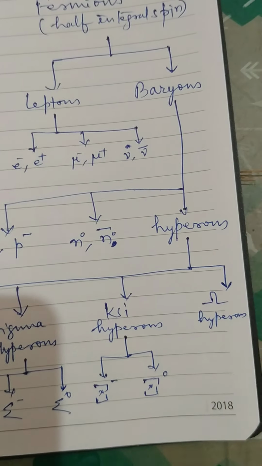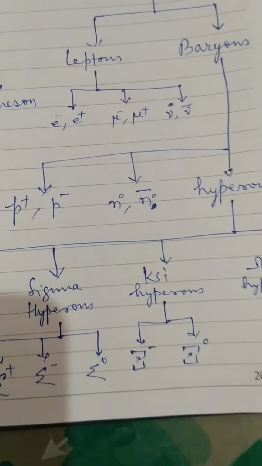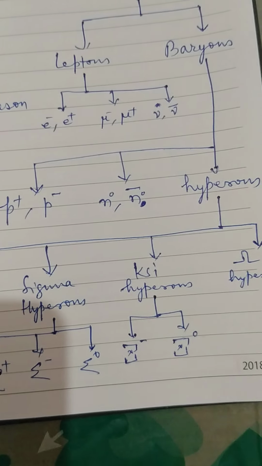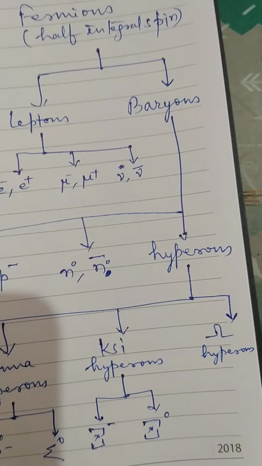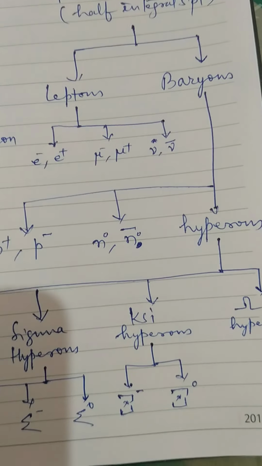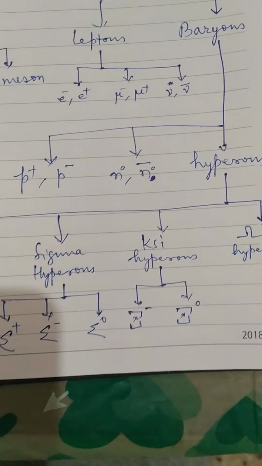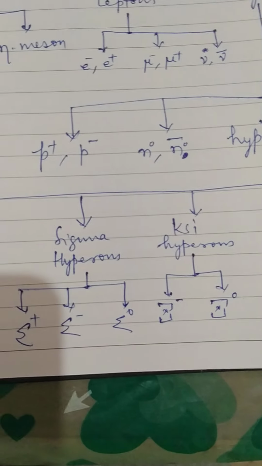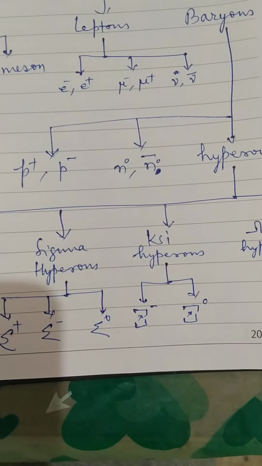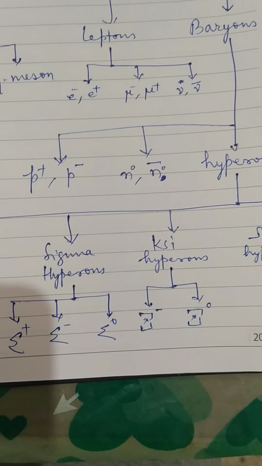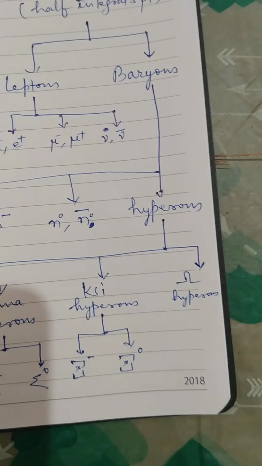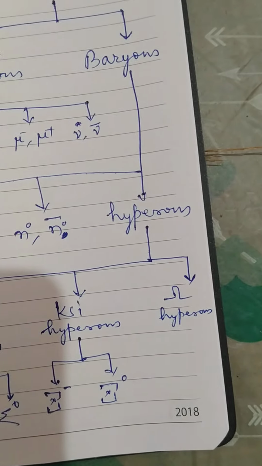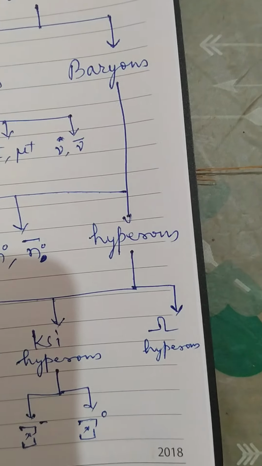Another group is baryons. Among baryons come proton and antiproton, p plus and p minus, neutron and antineutron, where neutron bar is the antineutron. Then hyperons. Among hyperons come lambda hyperons and sigma hyperons. Sigma hyperons have three divisions: sigma plus, sigma minus and sigma 0. Sigma 0 means no charge, neutral. Sigma plus is positively charged, sigma minus is negatively charged. Then xi hyperons, and after that omega hyperons.